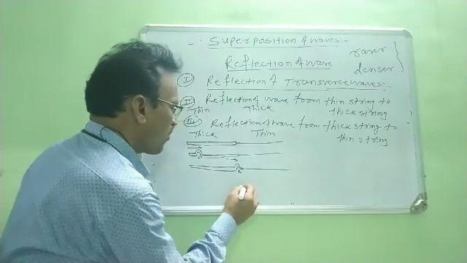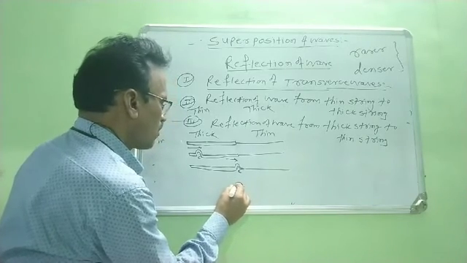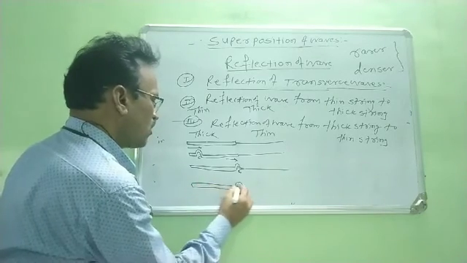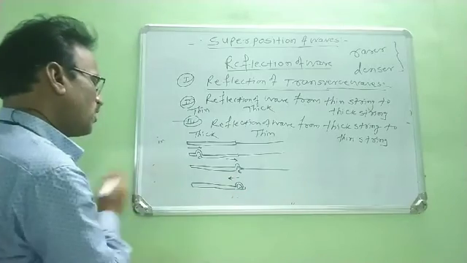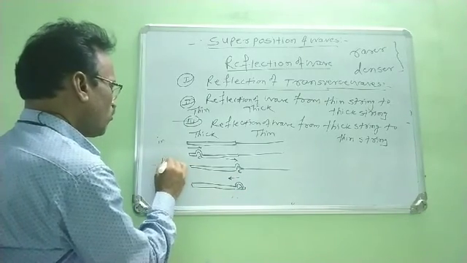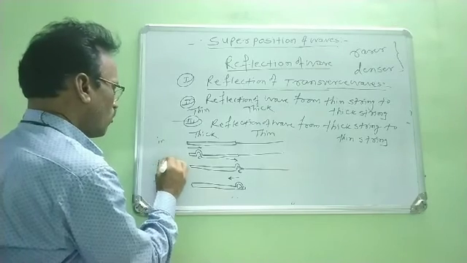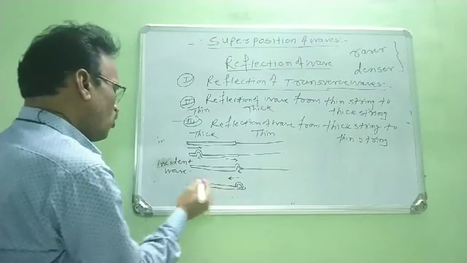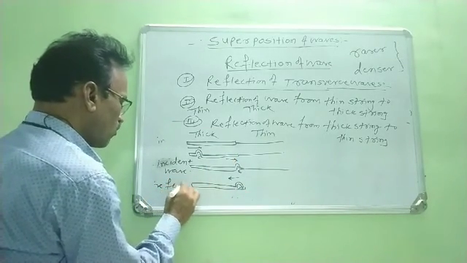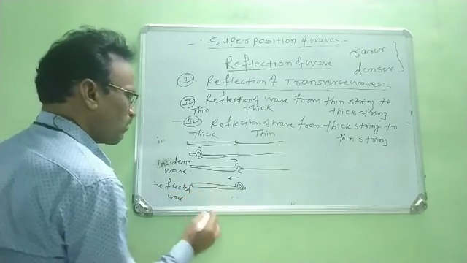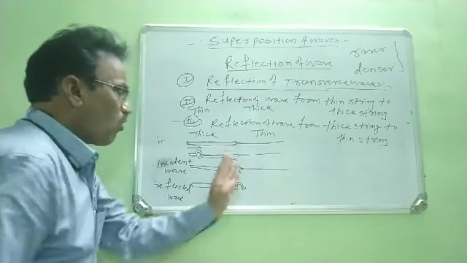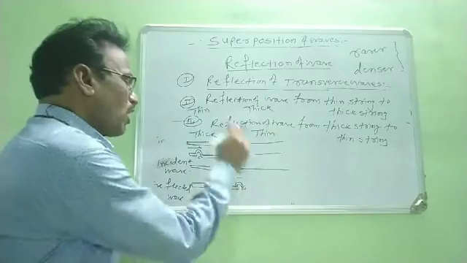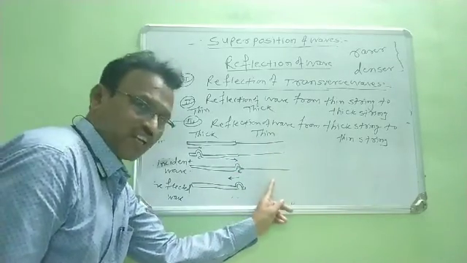Therefore, after reflection, the crest is reflected as a crest and it is moving along the same wire. This wave is the incident wave, and after reflection, this wave is the reflected wave, right? When this crest reaches the junction point, no reaction is produced by the thin string on this crest.